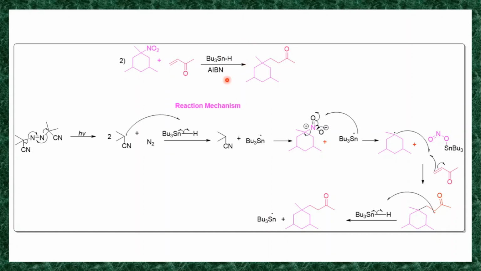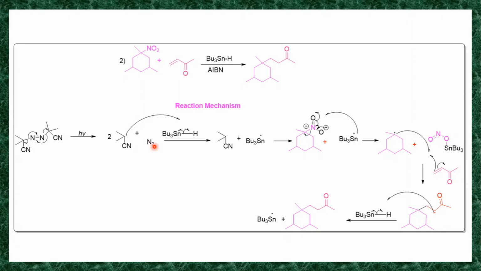So we'll see its reaction mechanism. In the reaction mechanism, this azobis isobutyl nitrile undergoes homolysis in presence of H mu. It is a symmetrical molecule, so homolysis of this bond takes place in presence of H mu. It generates this carbon radical and N2 molecule.